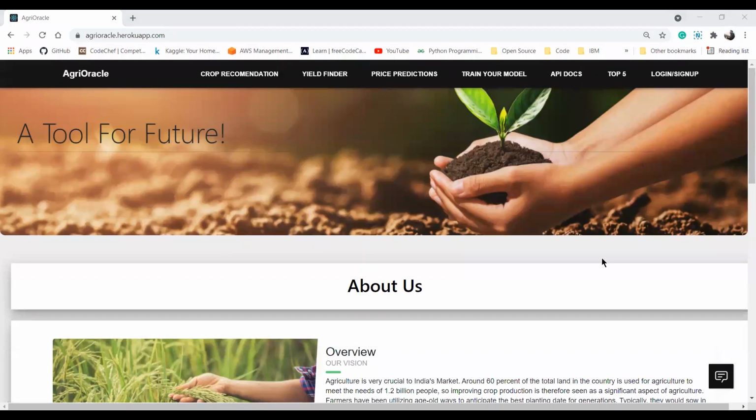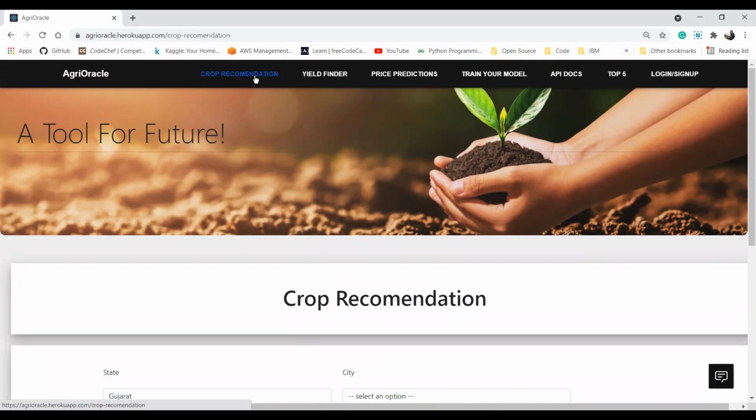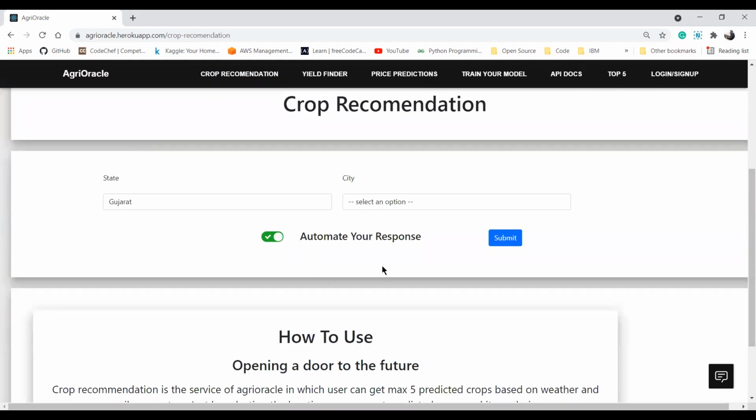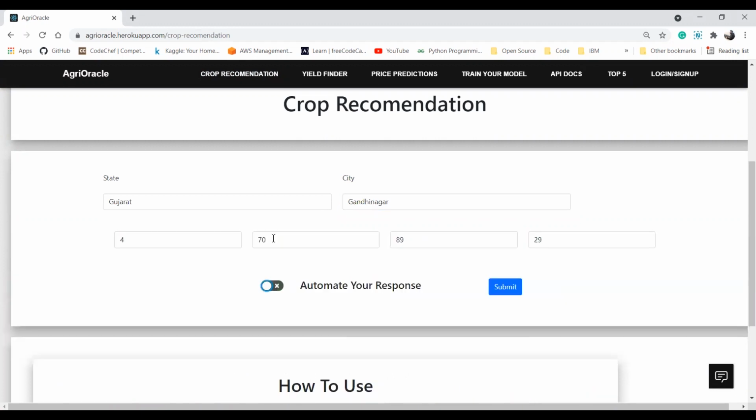So now we will see the demonstration of our web application. The first is crop recommendation. Crop recommendation is done on the basis of weather and the soil parameters that you enter. We'll select city as Gandhinagar. Now you have two options. Either you can select the IoT services that we provide, or you can manually enter the soil parameters, which are